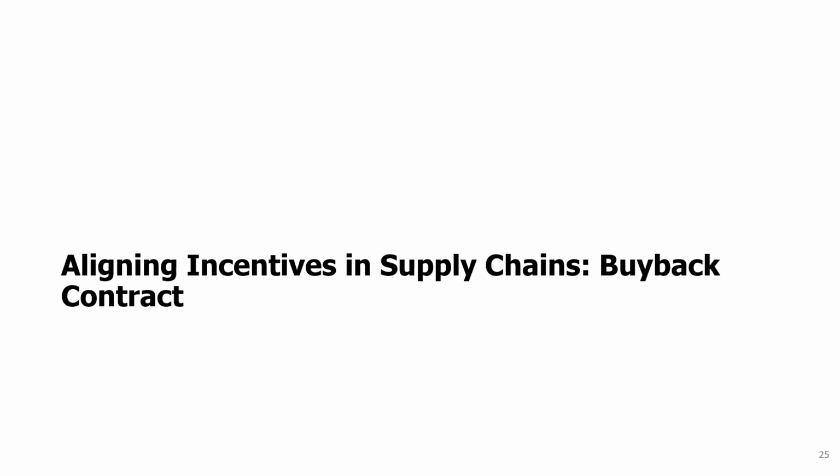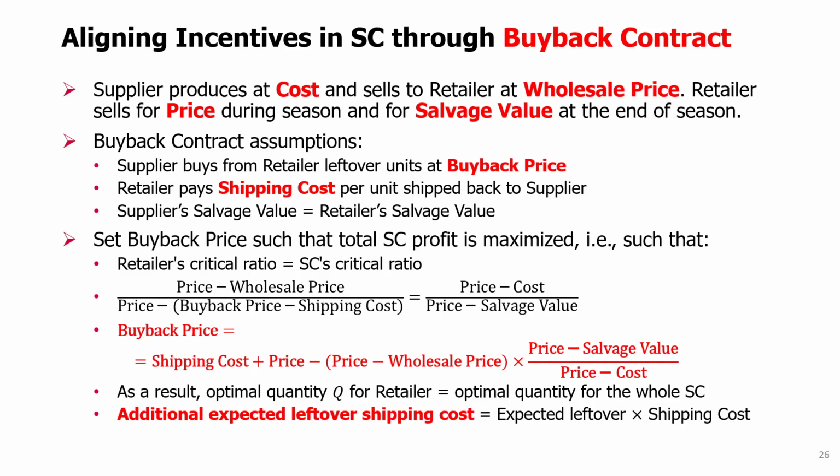Aligning incentives in supply chains, buyback contract. One way to align incentives in supply chains so that the total supply chain profit is maximized is by using a buyback contract. This is one of the possible solutions that allows us to solve the problem of double marginalization.